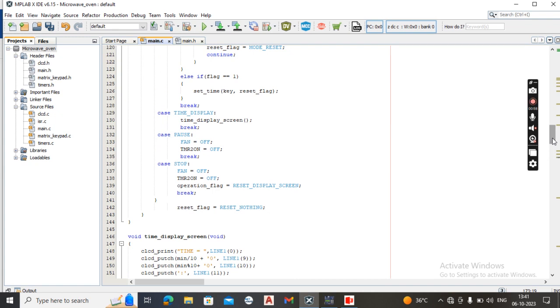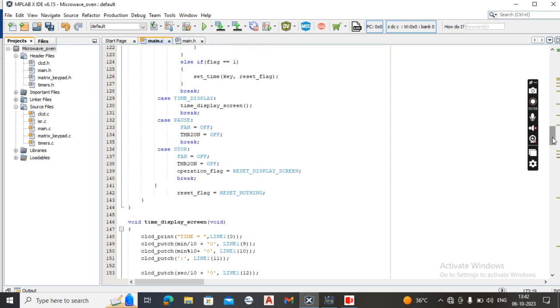The first functionality is the time display screen. This functionality is used to display the screen, and it can show start, pause and stop functions.